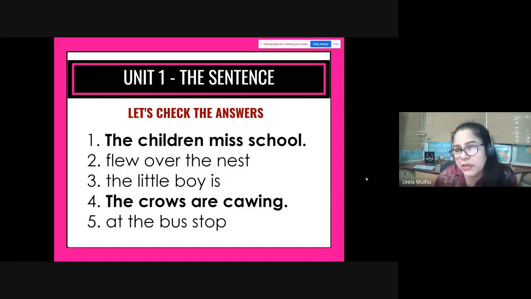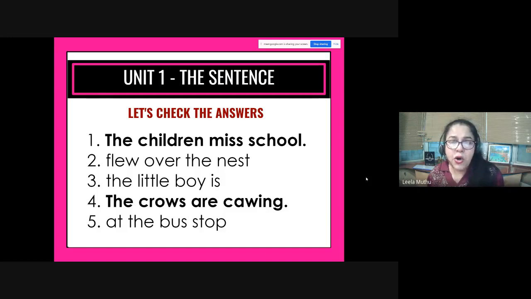Flew over the nest. Something's missing here. There's a verb, flew, but where on earth is the subject? In such a group of words, you will call it a verb phrase, because it contains the verb. It also contains over, which is basically an adverb, and the verb along with whatever else completes it forms the phrase. So this is a verb phrase. The little boy is. In this case, it's the subject only, it doesn't make complete sense. This is basically a noun phrase because the main thing in this group of words is the noun.